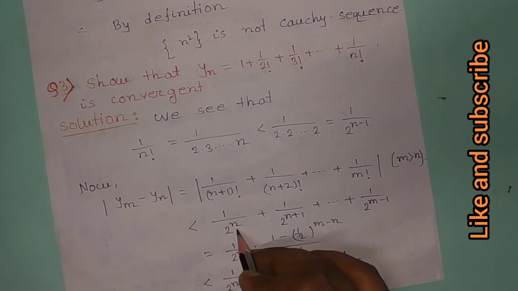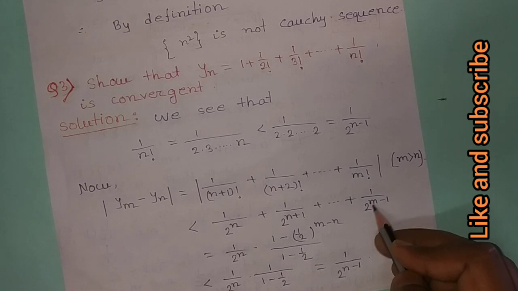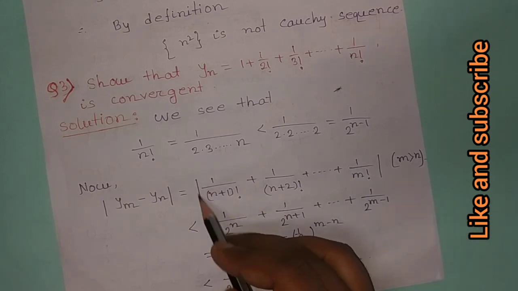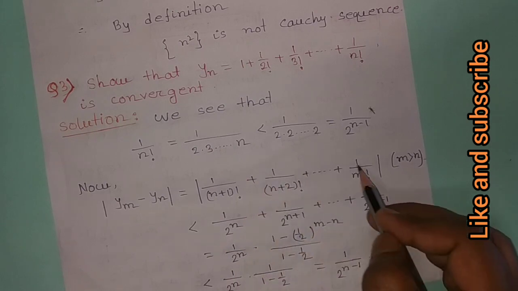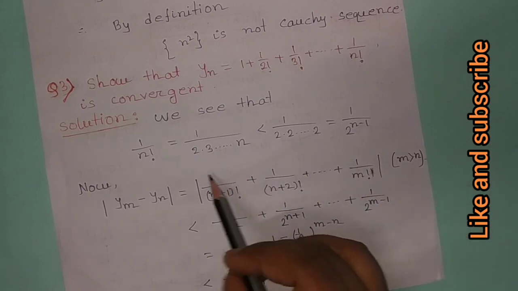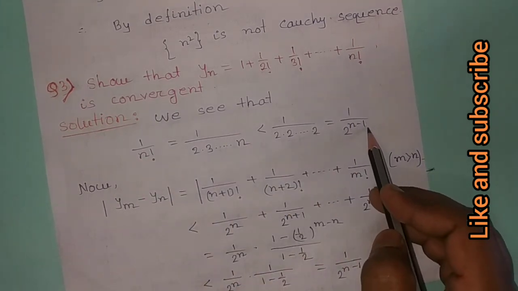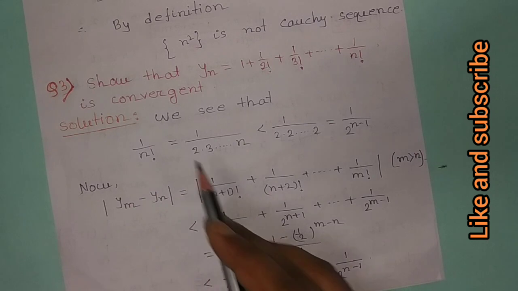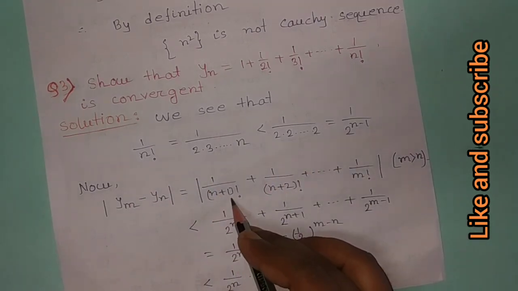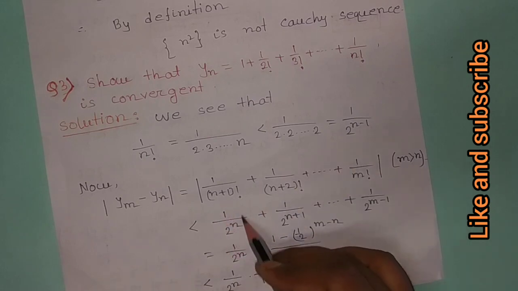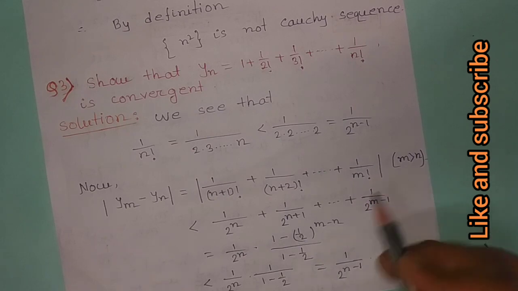1 by 2 to the power n plus 1 by 2 to the power n plus 1 plus dot dot dot plus 1 by 2 to the power m minus 1, because mod of this is less than or equal to mod of this plus mod of this plus mod of this, and we know that 1 by n factorial is less than 1 by 2 to the power n minus 1. If we replace n by n plus 1, then 1 by n plus 1 factorial is less than 1 by 2 to the power n, and similarly this and this.